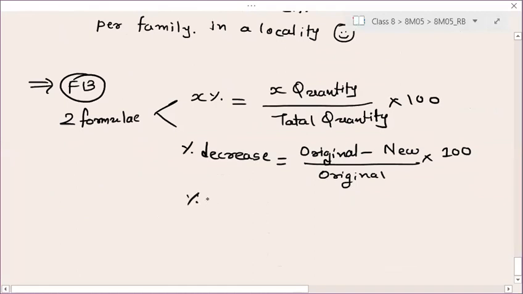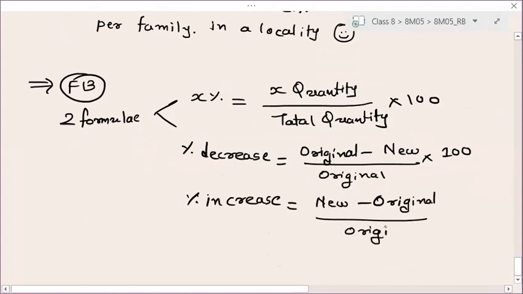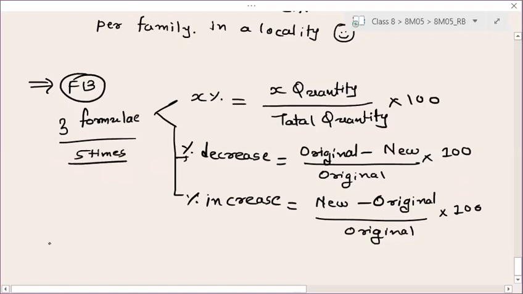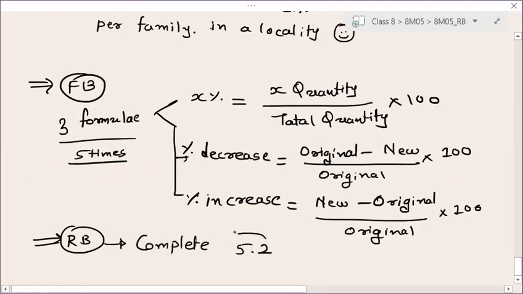Okay, and just compare this with percentage increase. I will recommend writing percentage increase again because you will get a detailed comparison. Write both of them side by side: new minus original by original into 100. So these three formulas you have to write 5 times for today's homework. In the regular book, you need to complete this 5.2, whichever questions we have seen today and similar questions, whatever you have doubts about: the in-class exercise, homework exercise, and multiple choice questions.